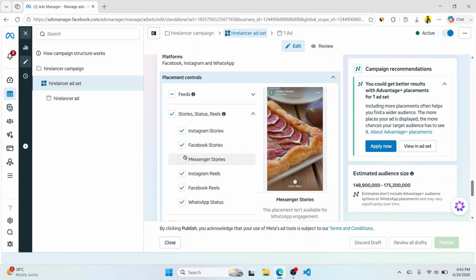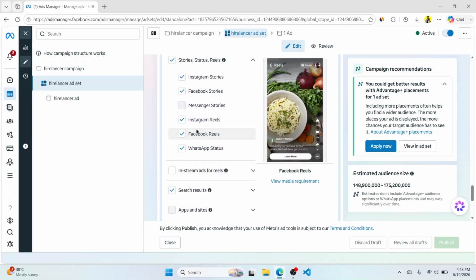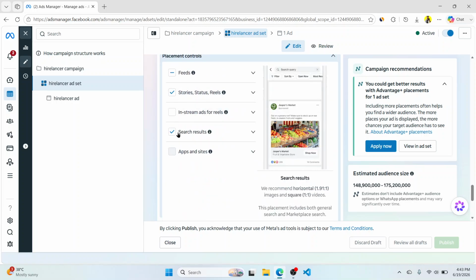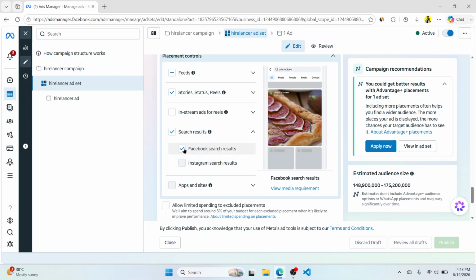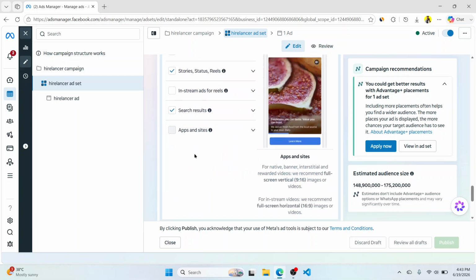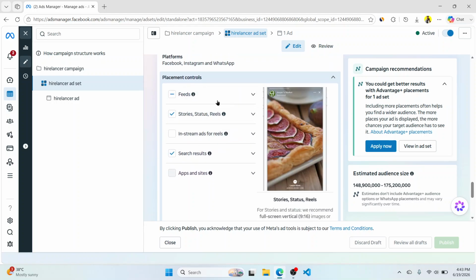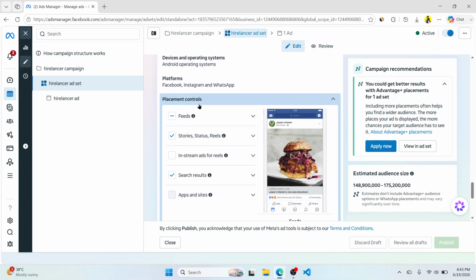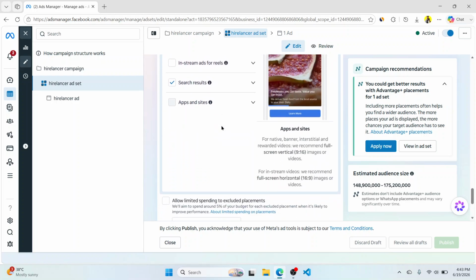Messenger stories are unavailable. The rest is automatically selected, and these are important, so I'm keeping it like that. In-stream ads you must uncheck. In search results, one place is automatically selected, which I think is nice. It's called targeted. Not everybody is doing it, but when somebody does, my ads will be shown up there. That's it. These are very important and crucial steps you have to take on placements and targeting.